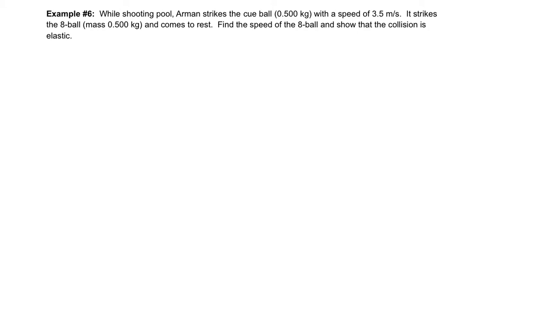All right, guys, here we go. We're going to do a couple of examples, and the hope is that you'll get comfortable with this new idea of types of collisions and kinetic energy. While shooting pool, Armand strikes the cue ball with a speed of 3.5 meters per second. It strikes the 8 ball with a mass of 0.5 kilograms and comes to rest. Find the speed of the 8 ball and show that the collision is elastic.